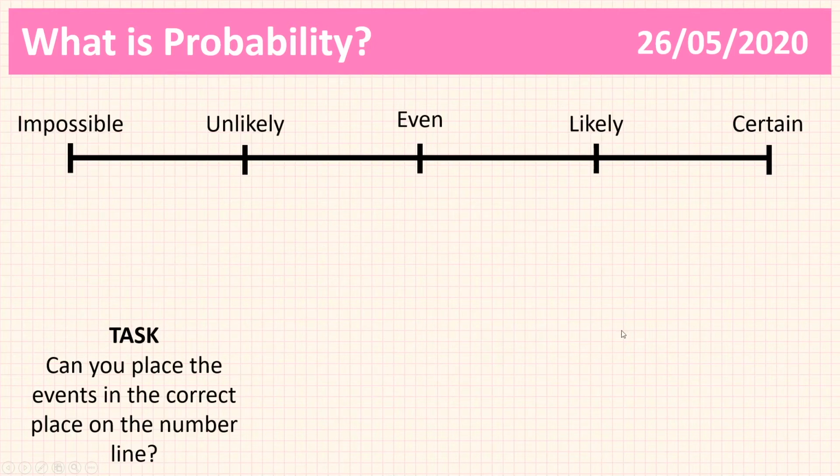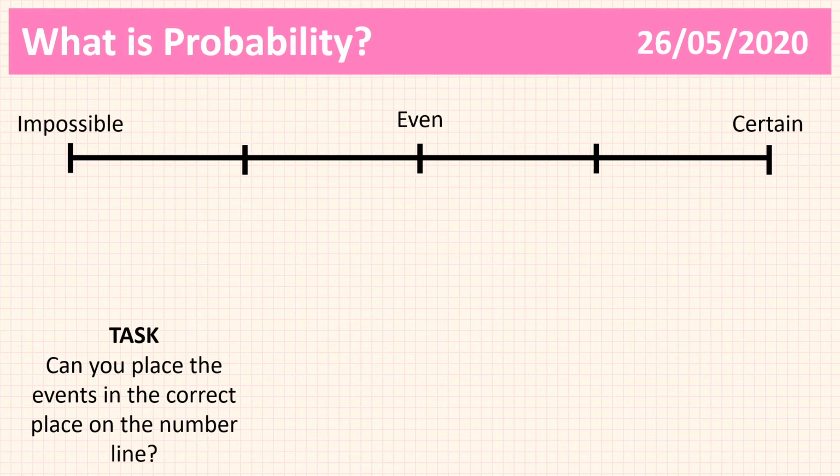Now, we're going to be working with this number line for the next couple of minutes. The two things I want to get rid of are unlikely and likely. And the reason I want to get rid of those is because as words, they are very subjective. It very much depends on a variety of factors whether something is likely or unlikely. It depends what your position is and what things are going to happen and what you're looking at in terms of the probability, which means that in mathematics that becomes very vague, and we don't want to be vague. We want to be as precise as possible.